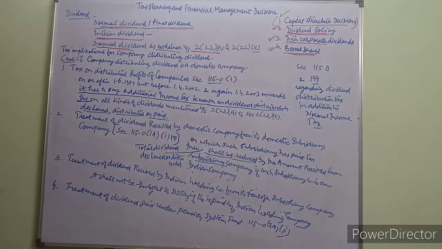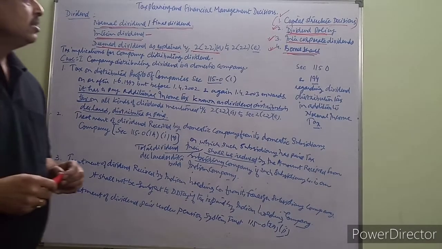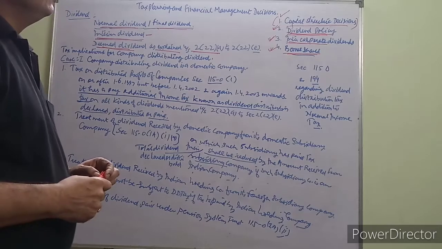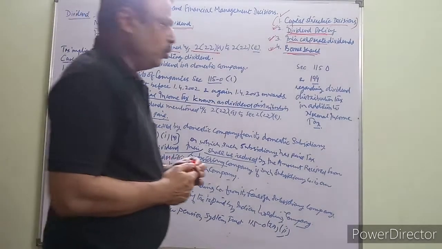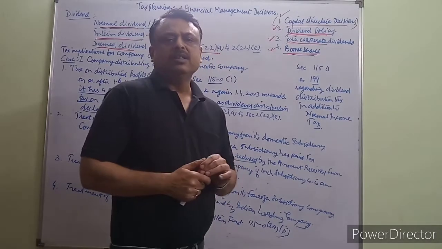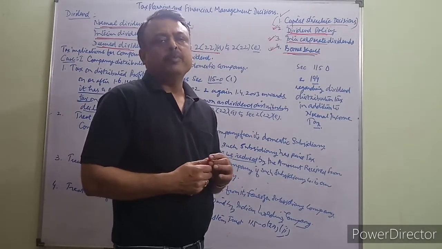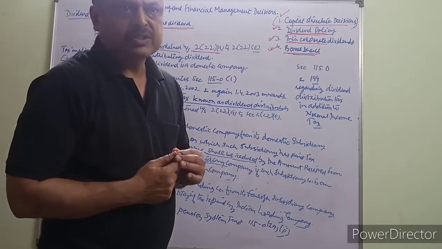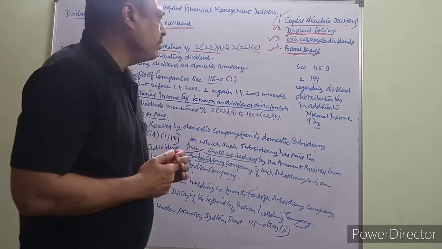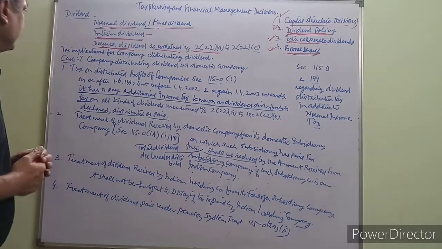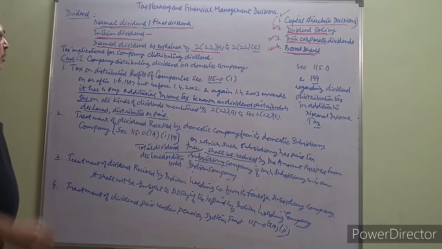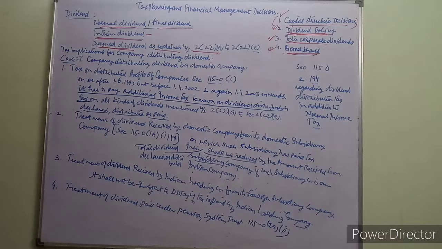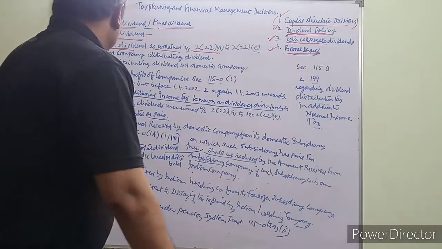Now, tax implication of dividend distribution tax under section 115O, as a domestic company has to pay dividend distribution tax in addition to normal income tax. Now we'll explain the tax implication of a company distributing dividend. First is the company distributing dividend is a domestic company.